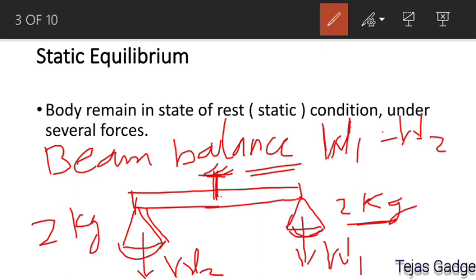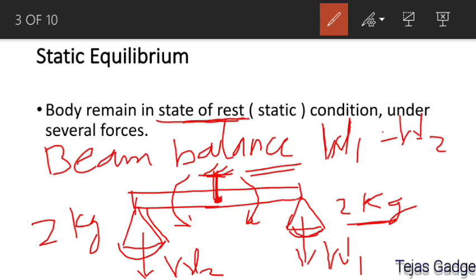In that case, about the pivot, this W1 tries to produce a clockwise moment. Come to the concept of moment here. This W1 tries to produce a clockwise moment, and this W2 tries to produce an anti-clockwise moment, and both the moments will be the same. That's why the beam balance remains in a state of rest, in static equilibrium, in horizontal position.